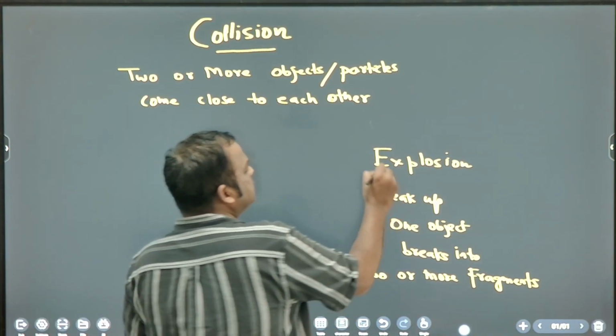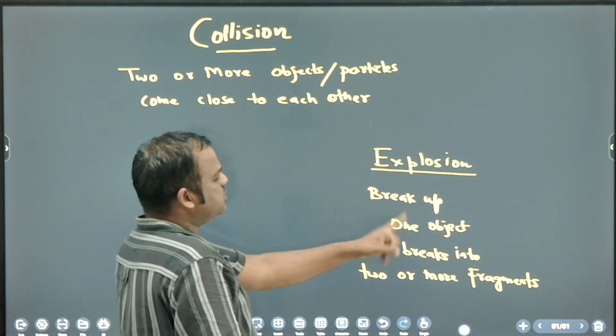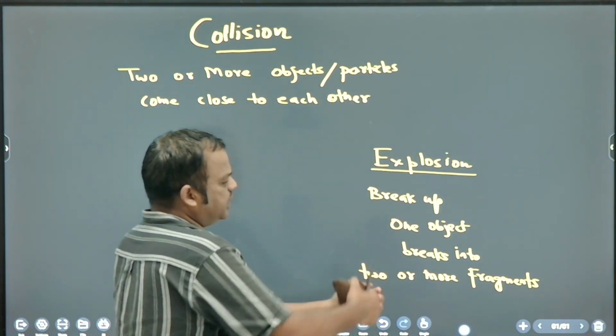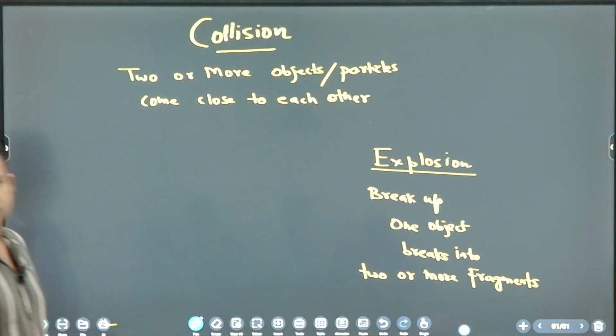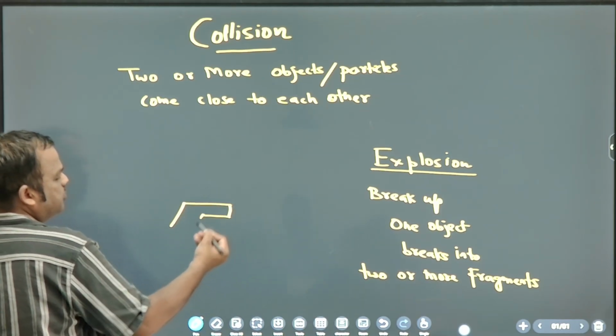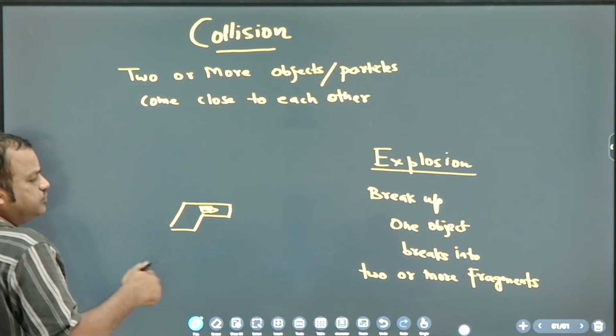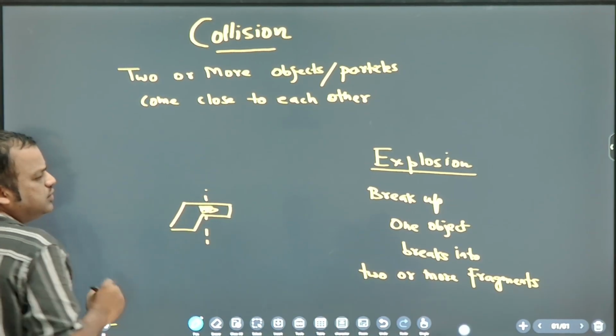Explosion means initially there is one object, and it is breaking into fragments, correct? Like gun and bullet. Suppose this is the gun and this is the bullet. Bullet is inside the gun, so it is one object.